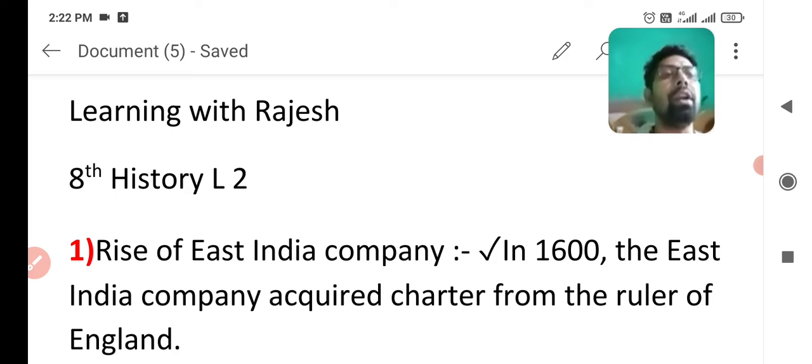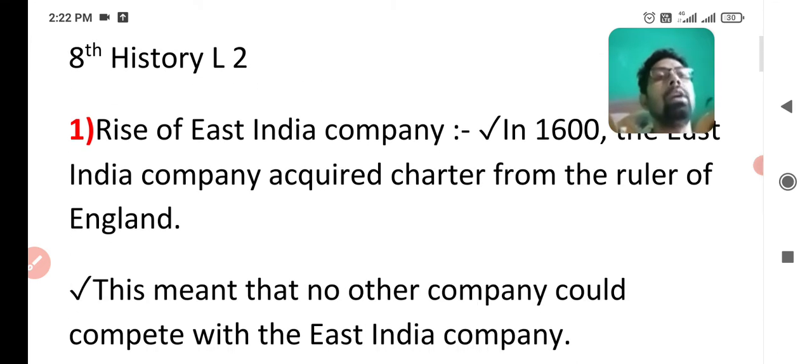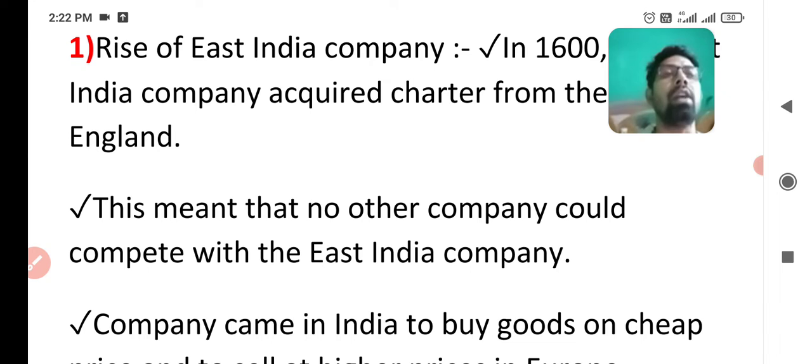In 1600, the East India Company acquired a charter from the ruler of England. Now, I hope there will be one question in your mind, sir, what is the charter here? So charter here means to trade freely in any country. As the company got a charter to trade freely in any country, this means that no other company could compete with the East India Company.